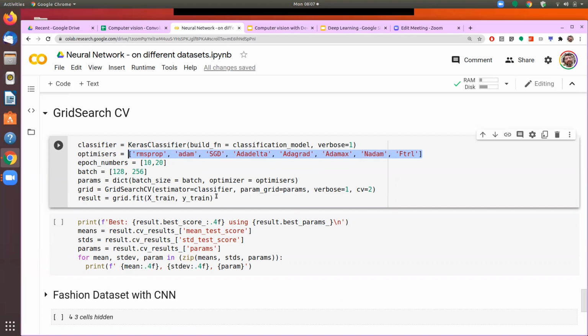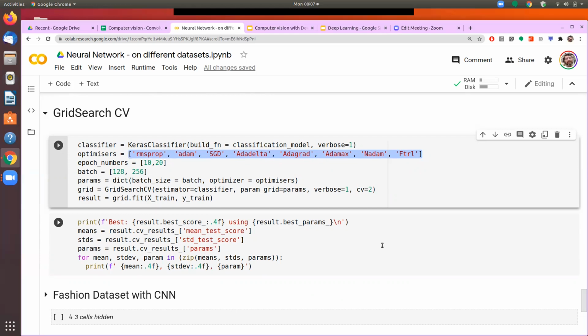As I was mentioning, as a data scientist or data engineer, the most important thing for you to know is that there are maybe 8 or 10 different optimizers available. Therefore, you should run your experimentation with all of these and see that the best result is coming from optimizer A or B or C, and then say that because I am receiving the best result from RMSProp or SGD on this given data set, I should be using that particular optimizer.